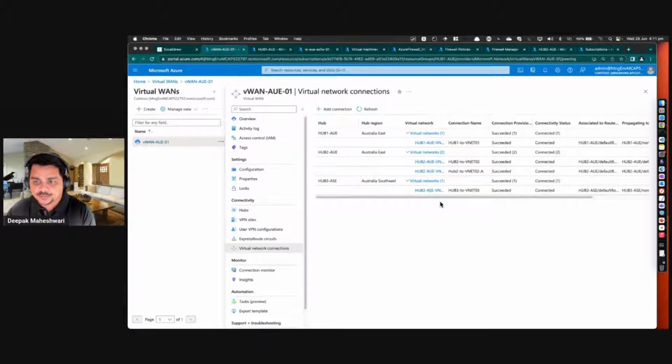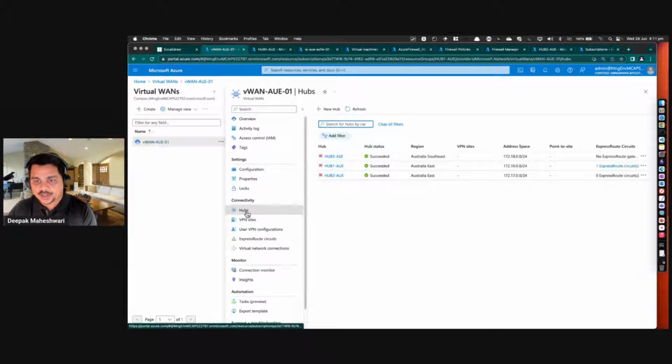What it basically does is create any-to-any connectivity. So all these connections I make to my hub will allow all the communications to flow through these hubs. Now, in order to verify this, I can simply go back to the hub, maybe select hub 1.